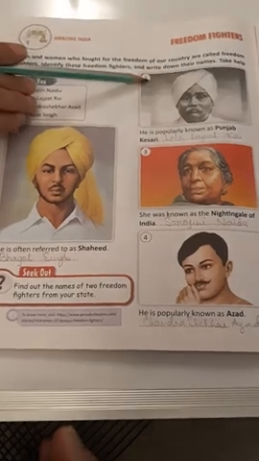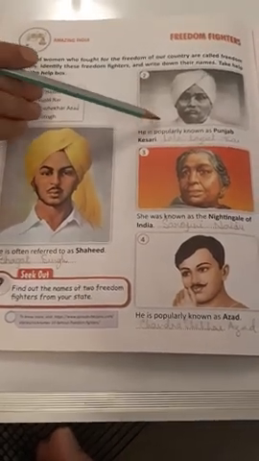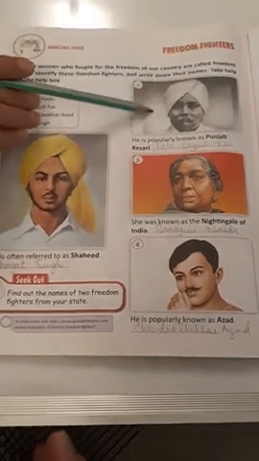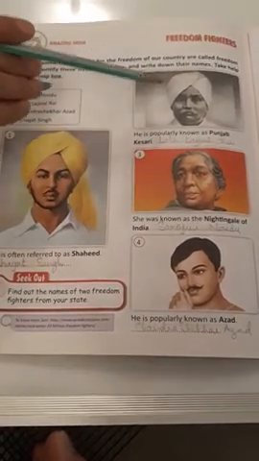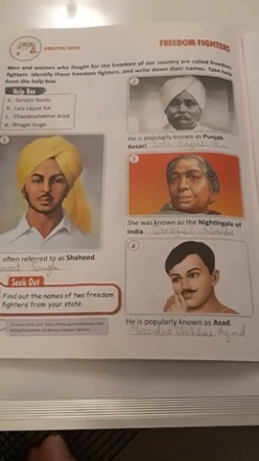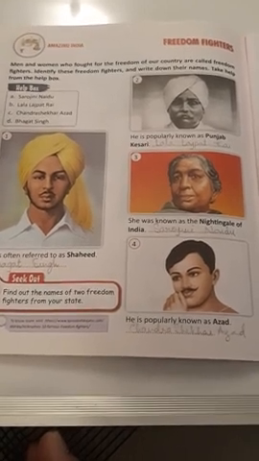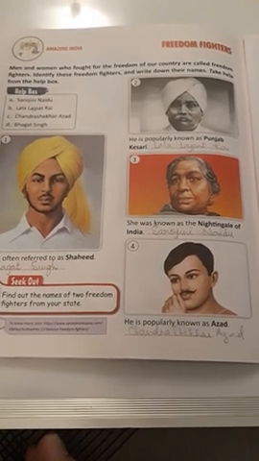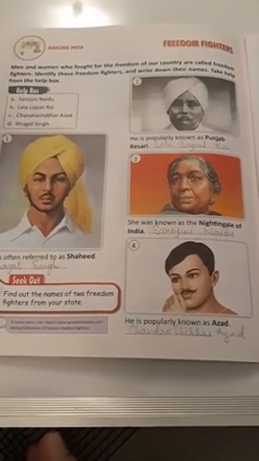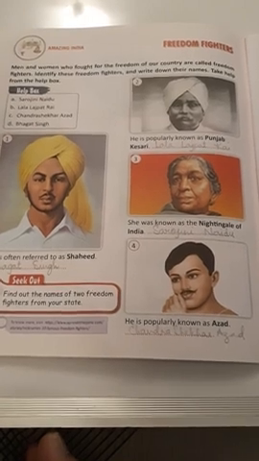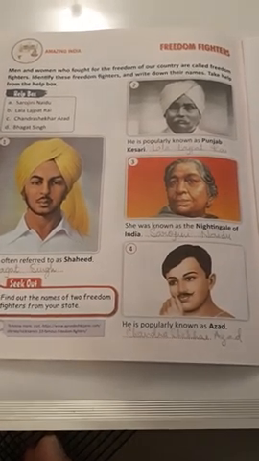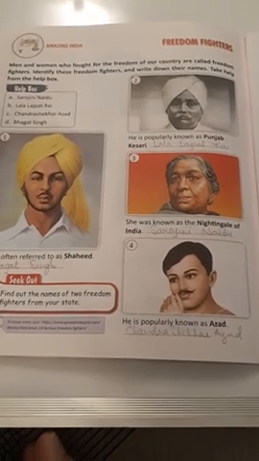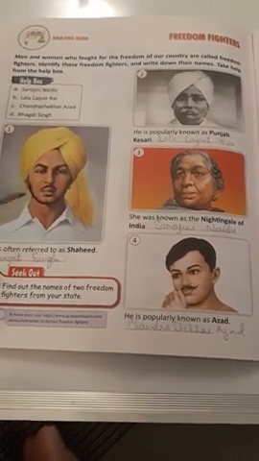Now see the second picture. He is popularly known as Punjab Kesari. He is Lala Lajpat Rai. He was an Indian freedom fighter and played a pivotal role in the Indian independence movement. He was popularly known as Punjab Kesari or the Lion of Punjab. What do you mean by Punjab Kesari? The Lion of Punjab. He was also a very good writer.